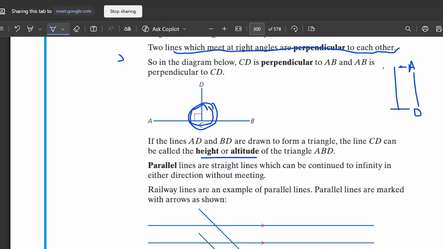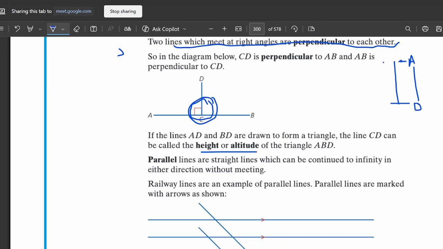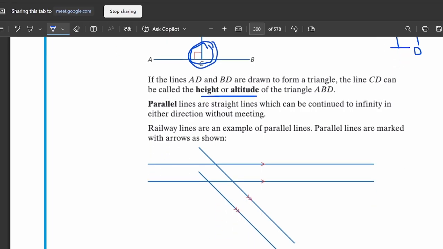Actually, we use the word altitude only to differentiate when we have two heights. If we have two heights, then we will call one height and the other altitude. This is the only difference. Otherwise, both are the same thing. Both are vertical distance. Vertical means in up and down direction.